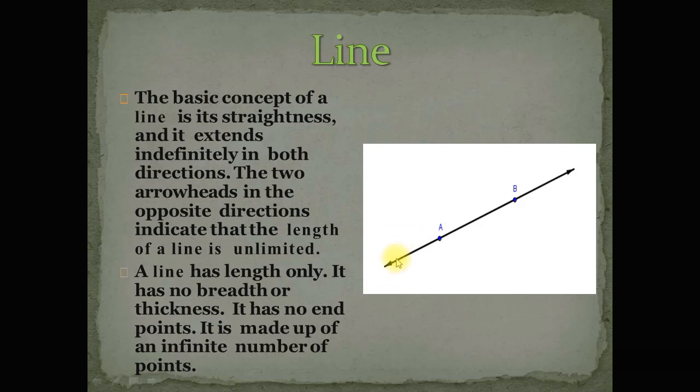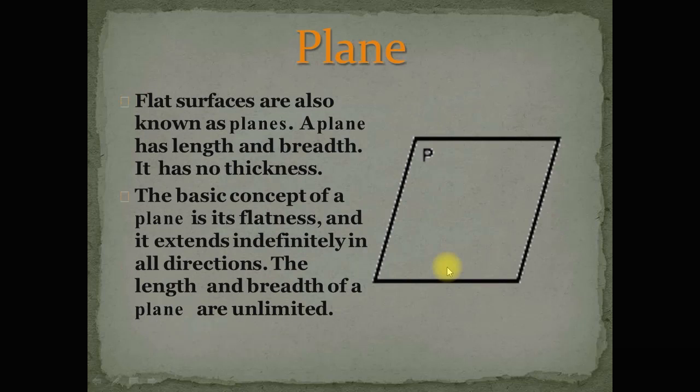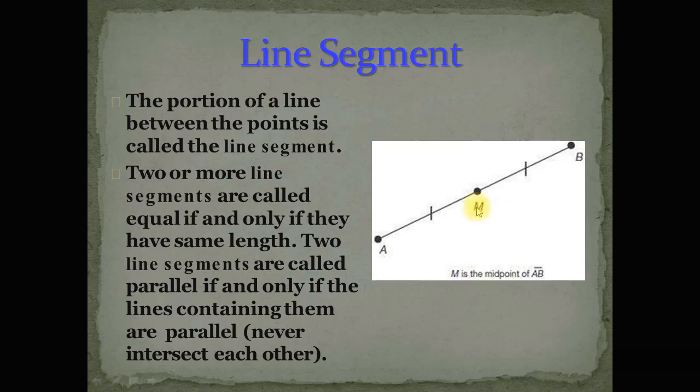This arrowhead represents that this line has no endpoint in this direction, and this arrowhead represents that the line in this direction has no endpoint. So a line has no endpoint in both directions, and a line segment has an endpoint in these two directions. This is one endpoint of the line segment, and this is the other endpoint of the line segment.